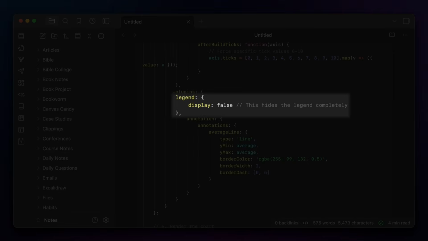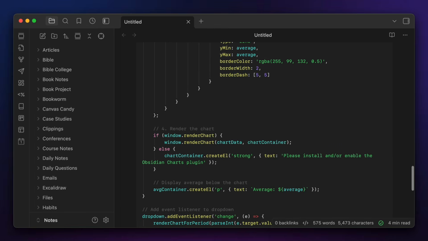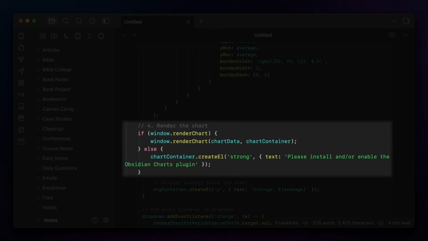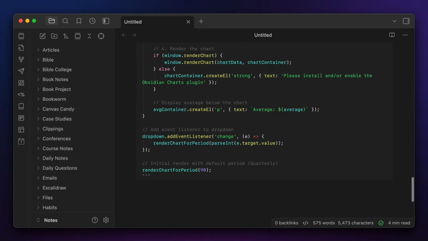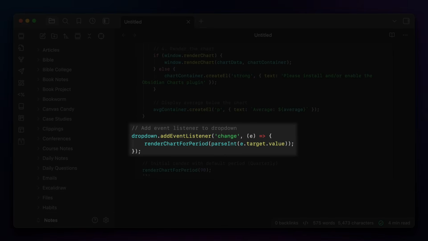Now this section makes sure that the legend is hidden, and the next section shows the dotted red average line. The next section is what renders the chart and displays the message, please install and/or enable the Obsidian Charts plugin if the plugin is not active. The next section displays the average from the available data below the chart, followed by a section that looks for new data period to be selected from the drop-down menu, and if it finds one, re-renders the chart.